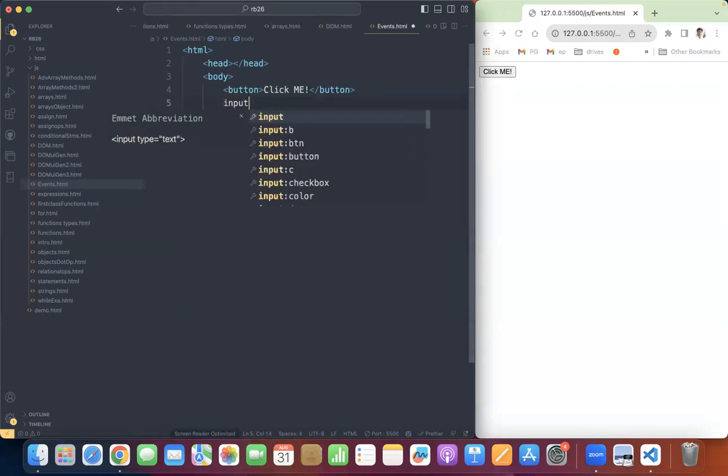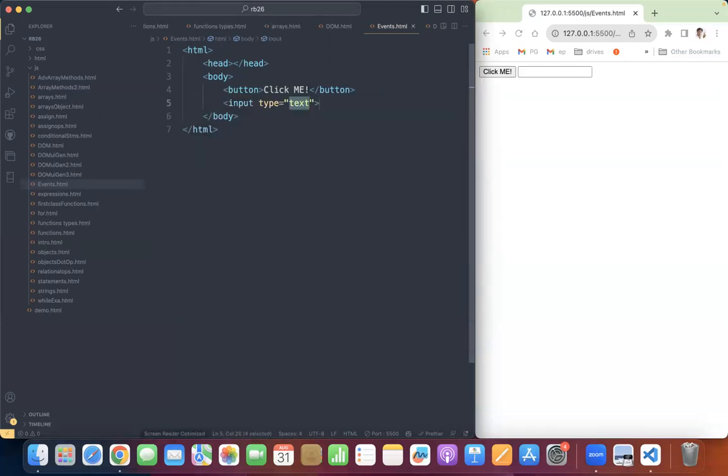Next, there are certain elements where we can perform some other events. For example, there is an input box. In the input box also, I can click, double click, mouse over, all these events that the button got. Along with that, you can have the focus. Here I got an event called focus on the input box.